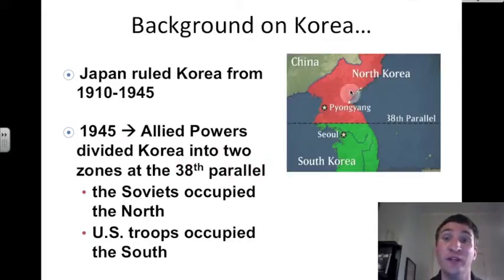Here's North Korea in red. This dotted line is the 38th parallel, and in green to the south is South Korea. The Soviets occupied the north and made a communist government there, and US troops occupied the south and tried to make South Korea as democratic as possible.